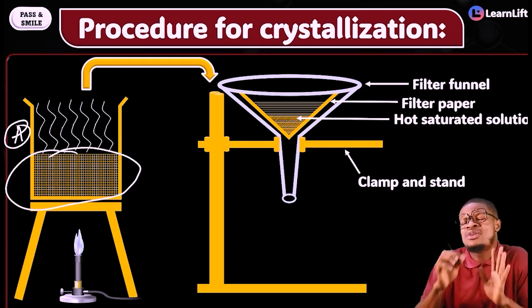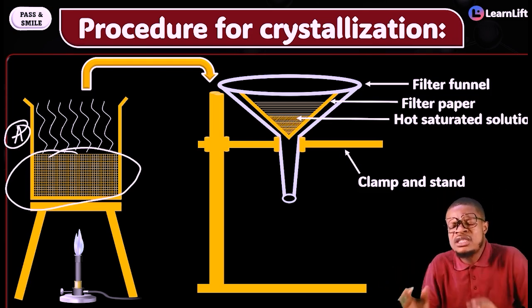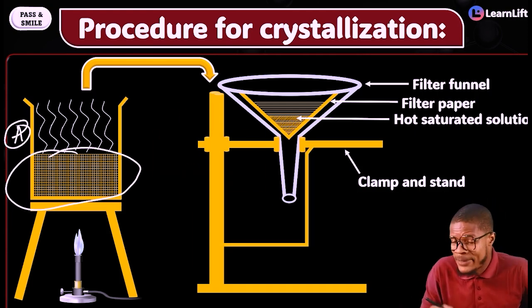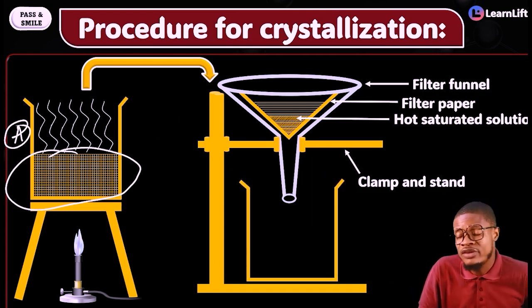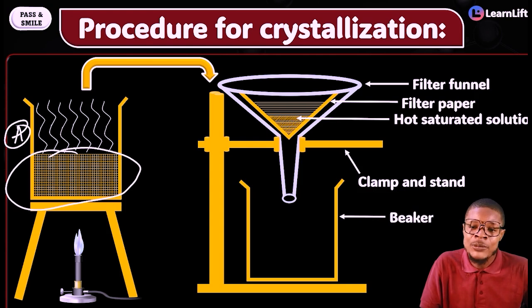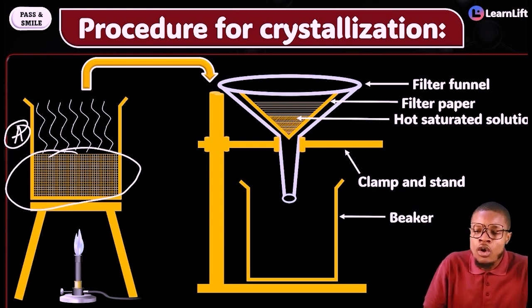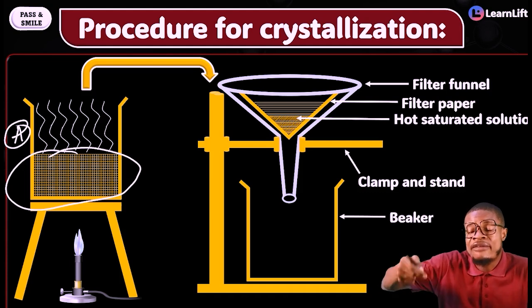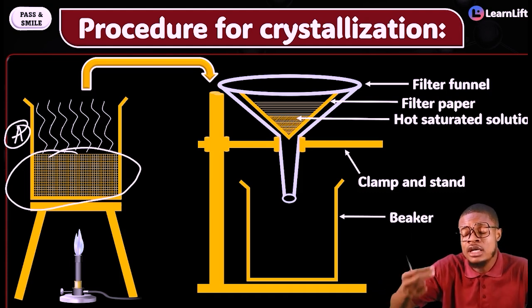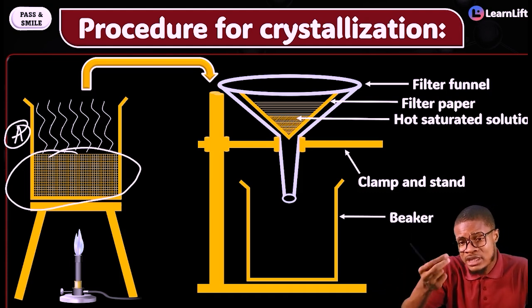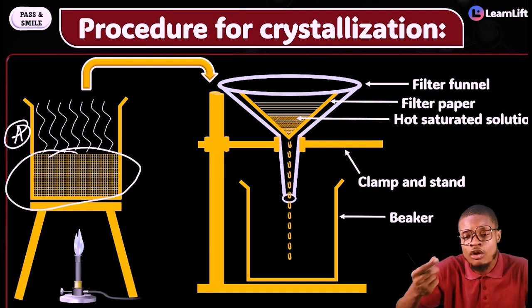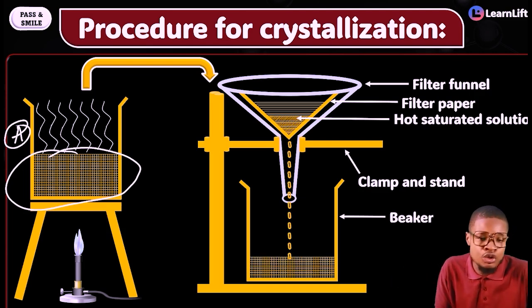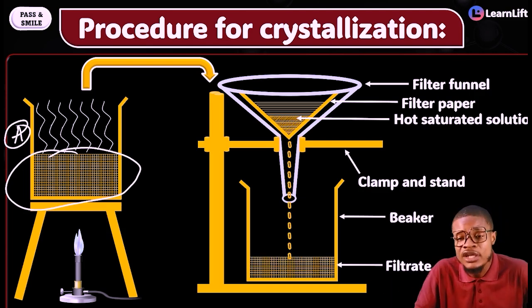Follow me squarely so that you know the procedure, how everything is done. And of course, you need your beaker. Carry a beaker and put it under the filter funnel. This is your beaker. And since I've put the beaker there, what happens here? Since the hot saturated solution is inside that filter paper, it will begin to drop water, right? Water will begin to drop, and that's your filtrate. All of these drops form the filtrate.